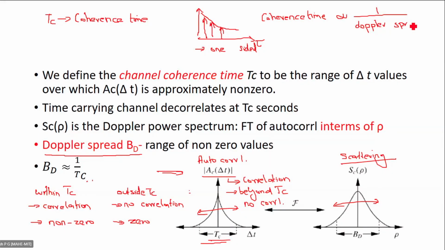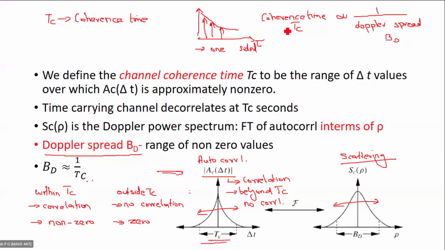Roughly speaking, BD is equal to 1 by TC, or TC equal to 1 by BD, vice versa. Okay, so that is how we can relate coherence time and Doppler spread.